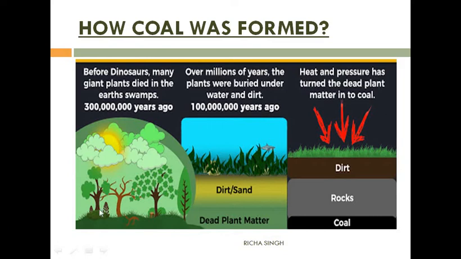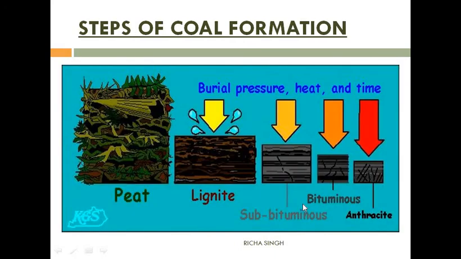You can see here in this diagram also, heat and pressure turned the dead plant matter into coal. It took too much time for this process to happen. It can be summarized as dead life forms, due to bacterial and chemical action, turned into peat.